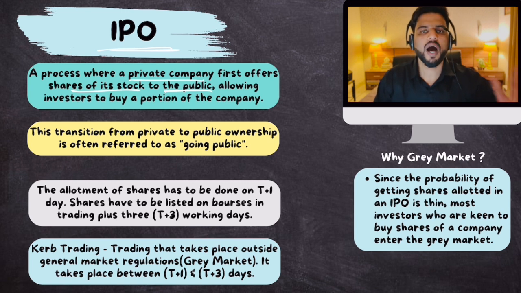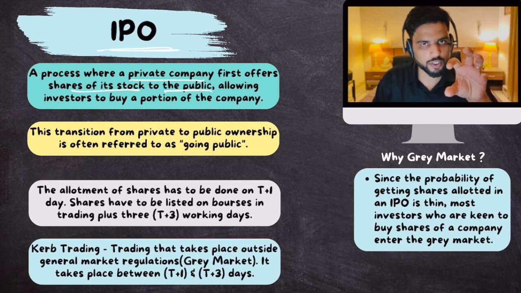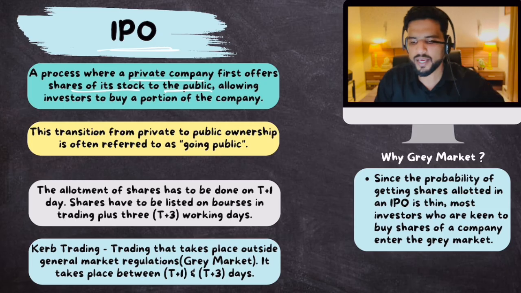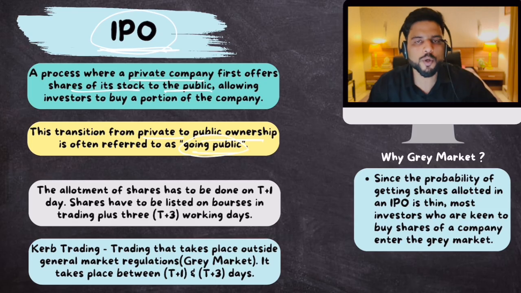Okay. So how does it offer the shares of its company for the general public? It issues an IPO. Many of you are familiar with this term IPO. Okay. This transition from private to public ownership is often referred to as going public. So whenever a company releases IPO, that means it has gone public. That means its shares can be traded or can be bought by general public.